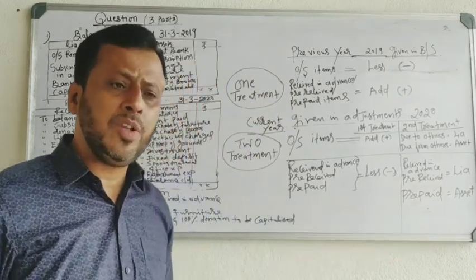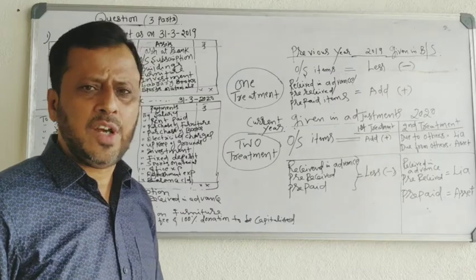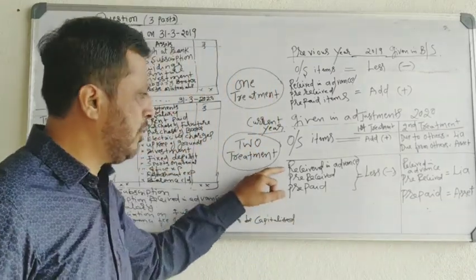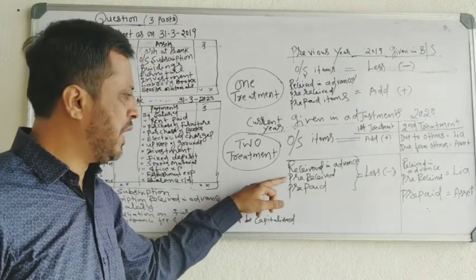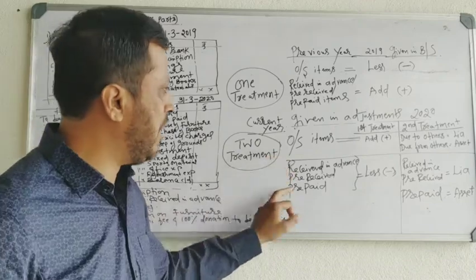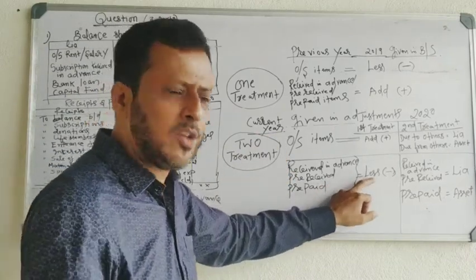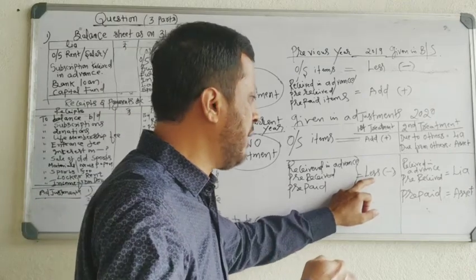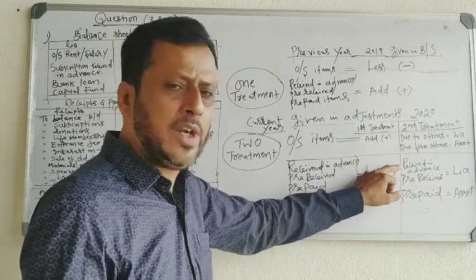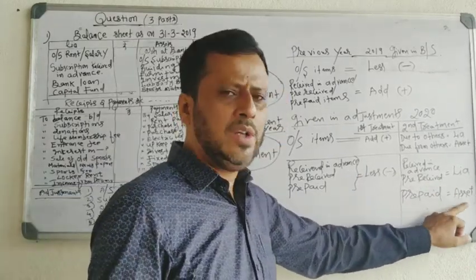Prepaid means next year's expenses we paid this year. Now it is an asset for us, so you have to show it on the asset side. Once again, received in advance, pre-received, prepaid items given in the adjustment belong to the current year, so you have to deduct these items in the income and expenditure account. If it is received in advance or pre-received, show on the liability side. If it is prepaid, show on the asset side.